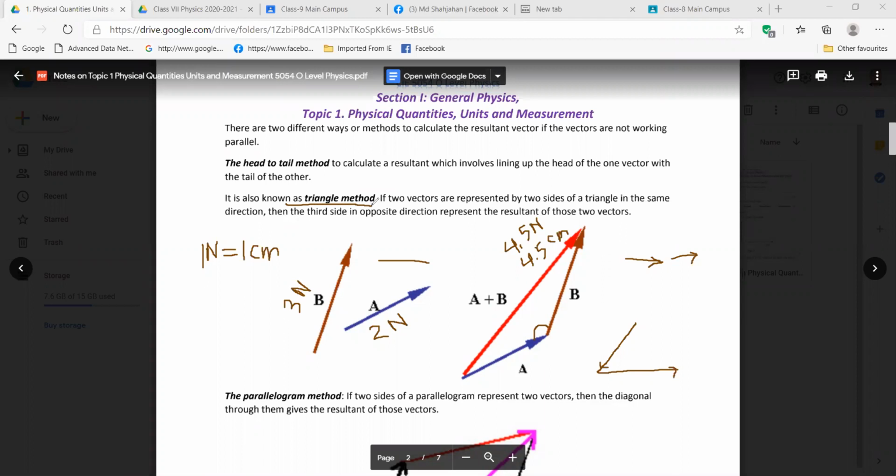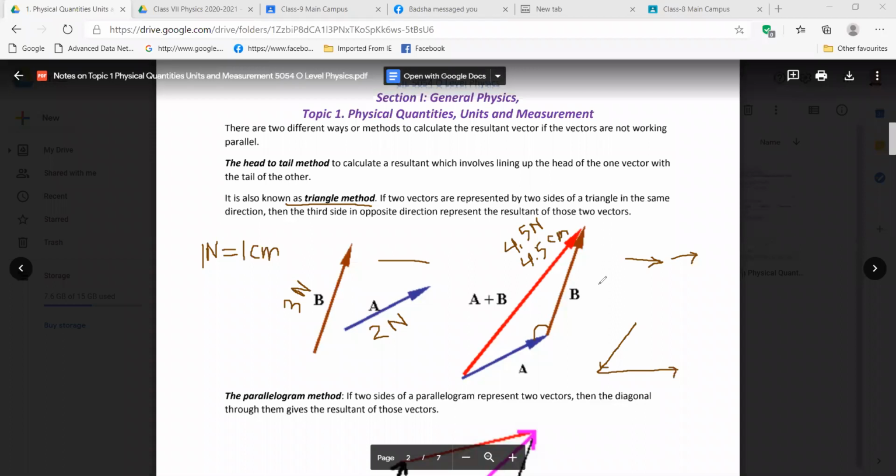You see here we got two lines. If you complete this diagram by joining from here to here, you get a triangle. Triangle means there will be three sides. The shape which has three sides joined together is called a triangle.